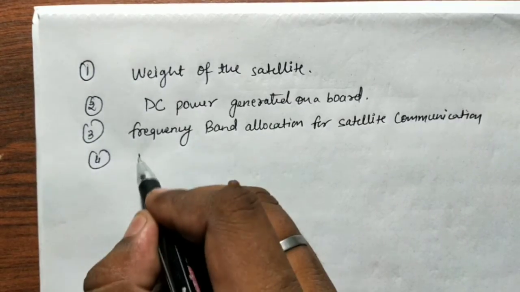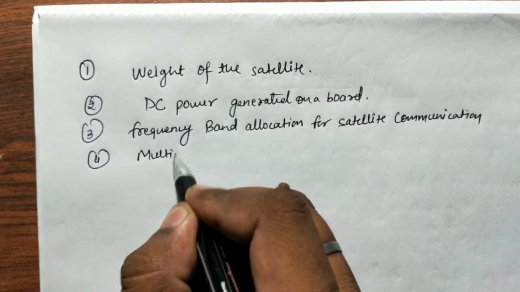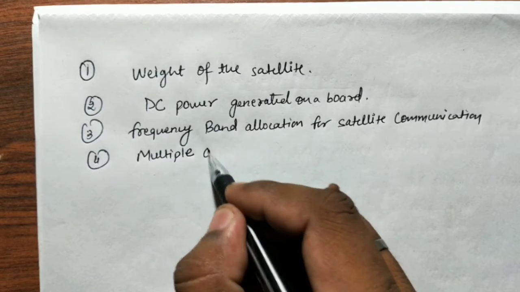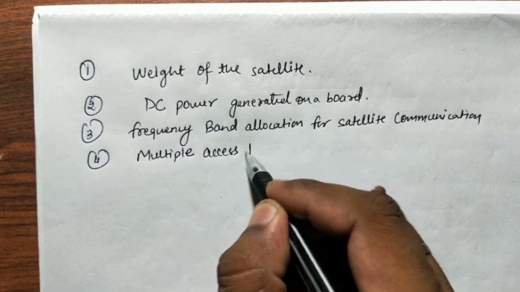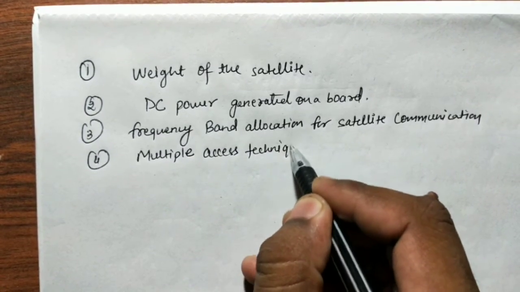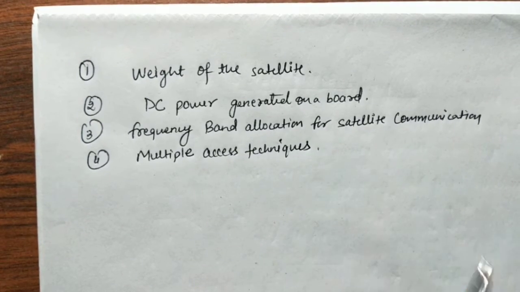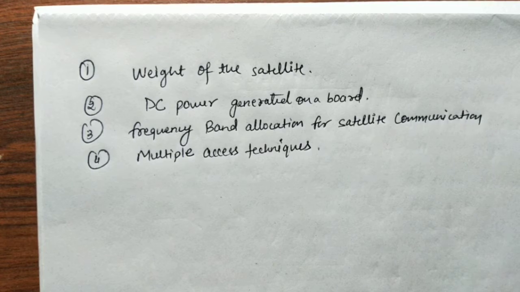And the fourth one is multiple access techniques. So dear students, in order to obtain a maximum performance, we have to put our eyes on these 4 points.